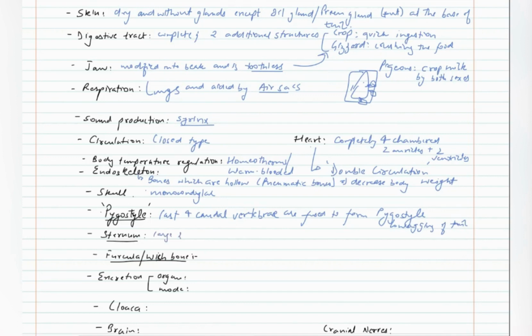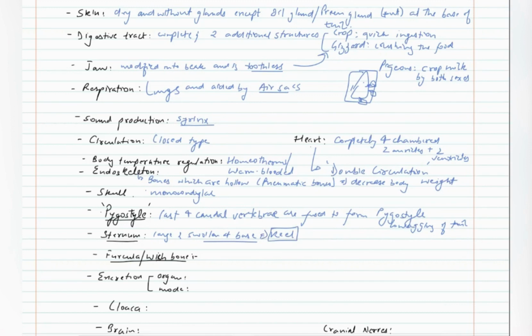The sternum is large and swollen at base. This swollen base is known as keel.